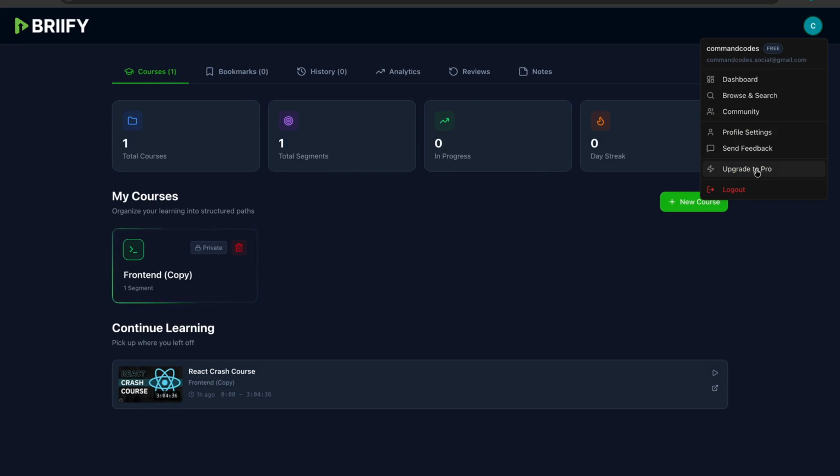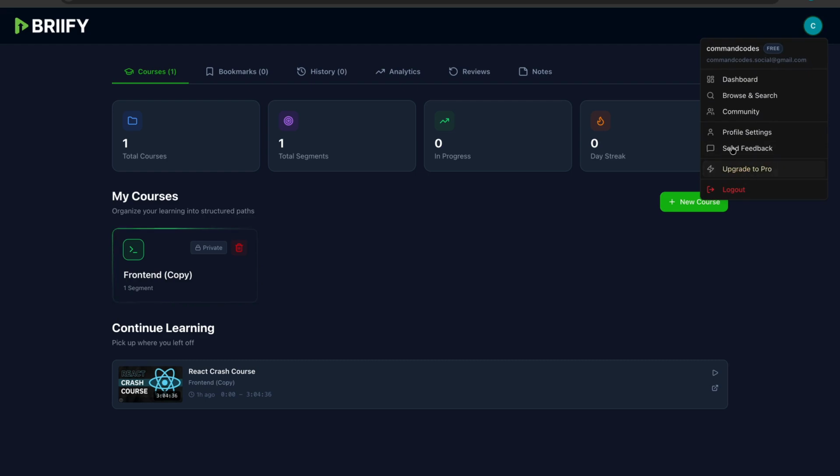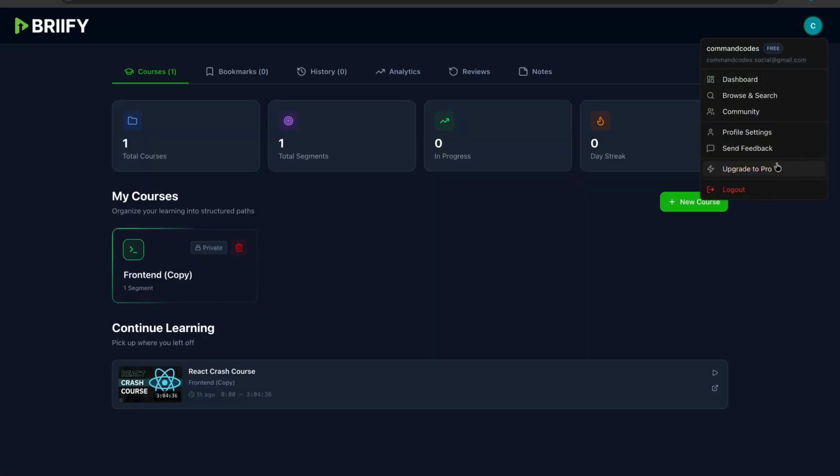We also have the upgrade to pro. Right now it's still okay if you are using the free version, because that's actually the reason why I am creating this tool. But if you feel like you want to do more with the platform, there is the pro. Currently the pro is not working because I'm still undergoing verification with the payment gateway I'm going to be integrating into the platform. They are still verifying my credentials and other stuff. I have currently logged it up, but you can check it. So that's it about the upgrade.